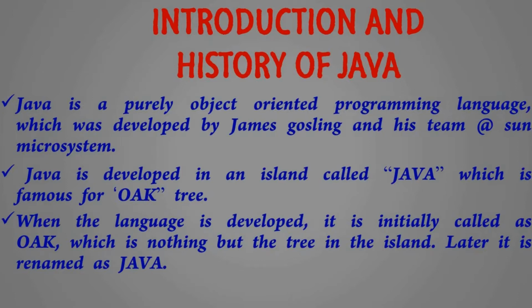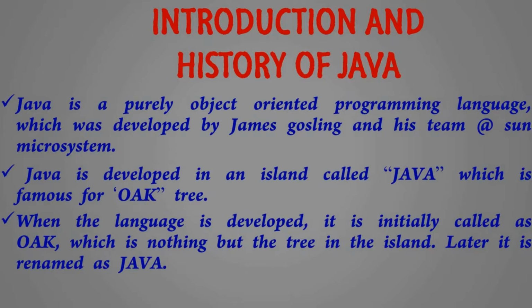At that time there was no language called Java, right? So the initial release of Java came with the name Vogue, right? After several releases, they finally renamed it as Java, which is nothing but an island in which the Vogue tree is there, right? So this is a very brief introduction and history of Java and the naming history of Java. This is the original history behind Java.